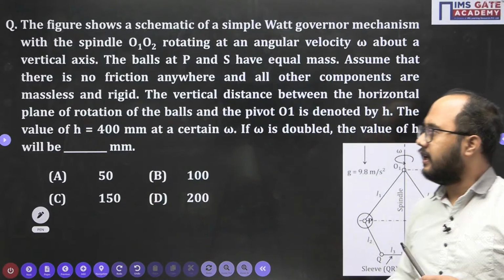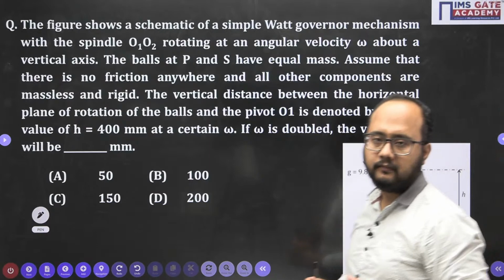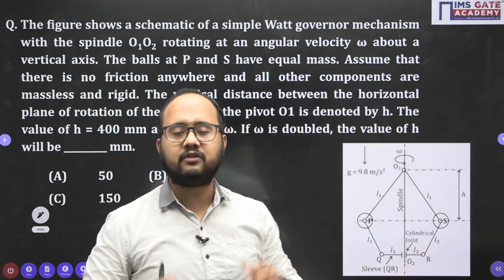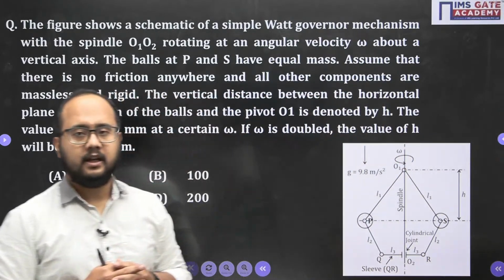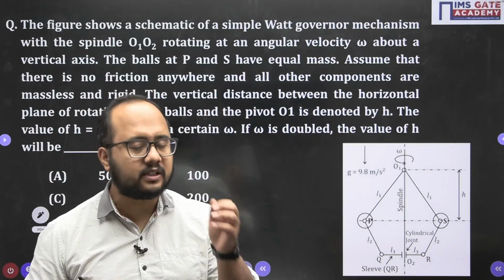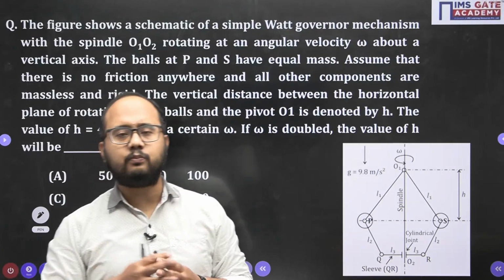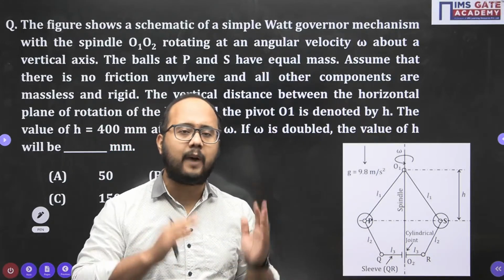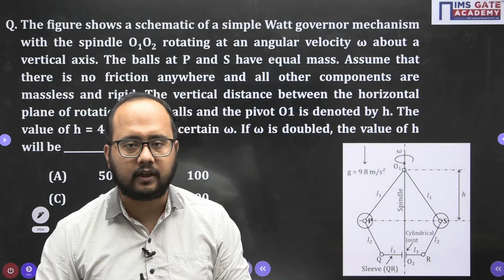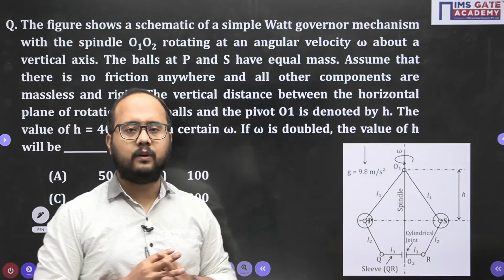Now this question is from the chapter governors, and the question they have asked is from the Watt governor. If you see the previous year questions of theory of machine, specifically the governor chapter, they have asked very few problems, because only a few years back they added this topic, and just now they have asked a Watt governor problem.